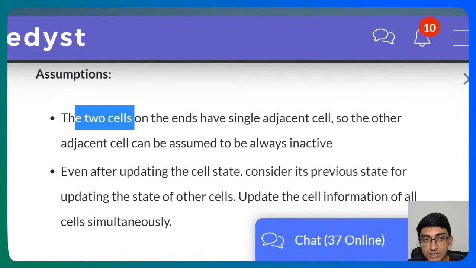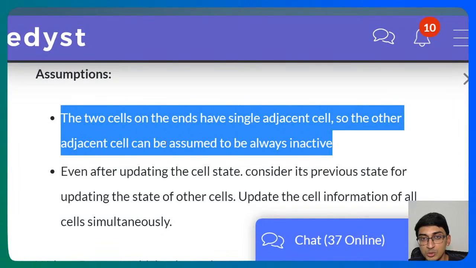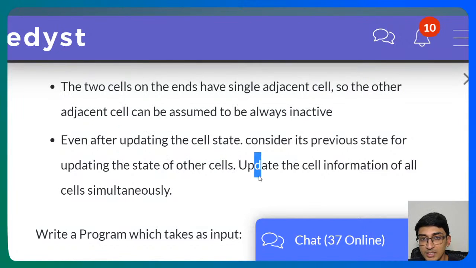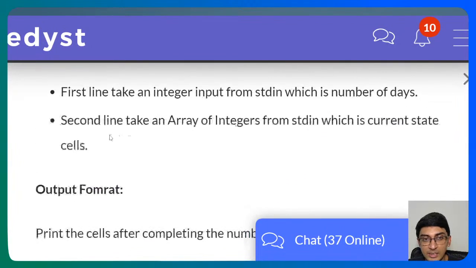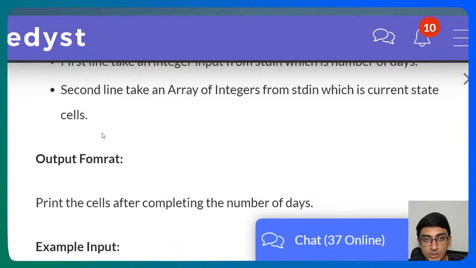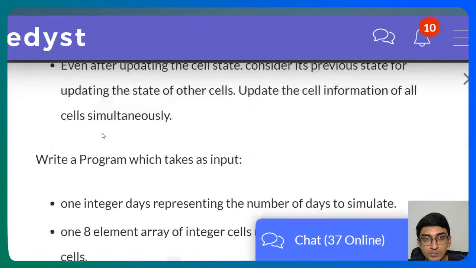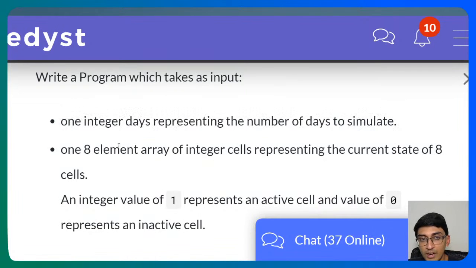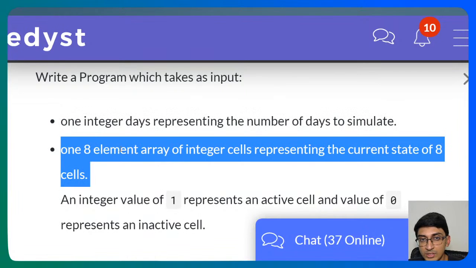Anyway, the two cells on the ends have single adjacent cells, so the other adjacent cell can always be assumed to be inactive. This is one other assumption that we're making. Even after updating the cell state, consider its previous state for updating the state of other cells. Update the cell information of all cells simultaneously. Okay, let's look at an example to find out. What we're supposed to do is write a program which takes as input one integer representing the number of days to simulate, and one 8-element array of integers representing the current state of 8 cells.